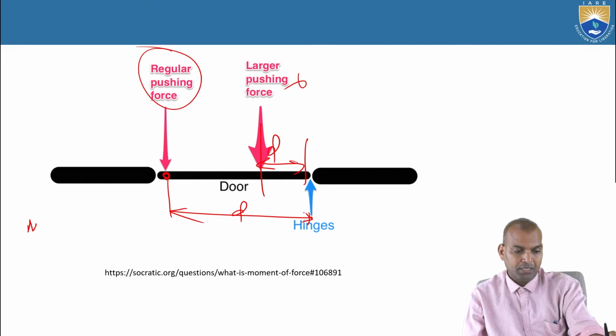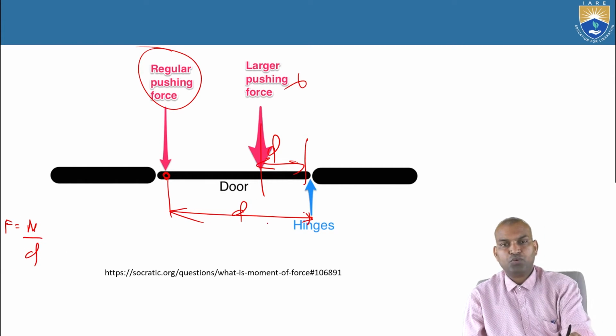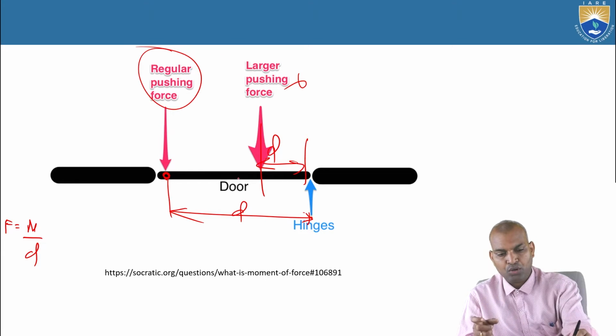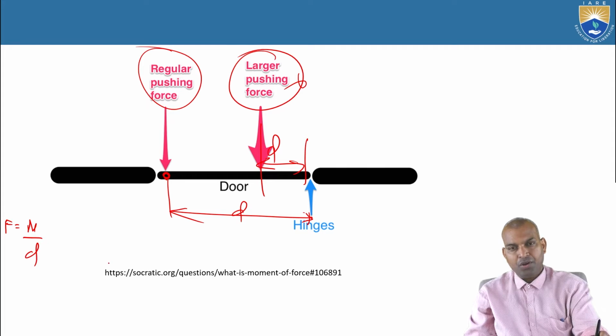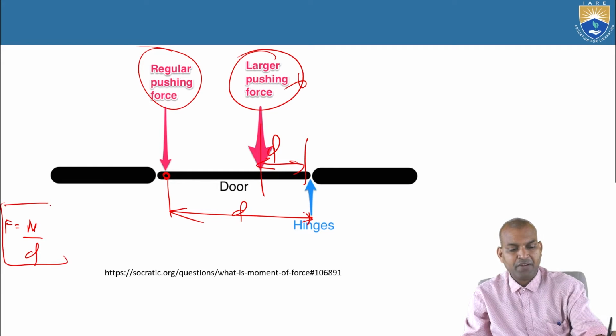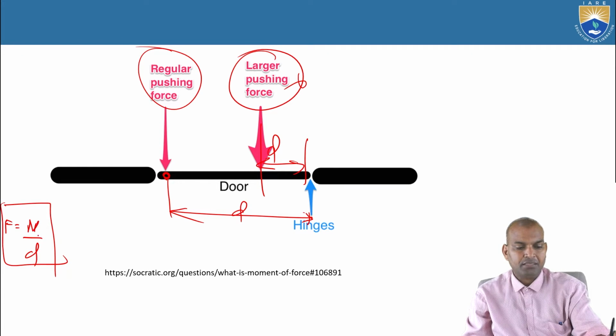then what will happen? F equals M by D. Then, as this distance reduces, what will happen? When the distance is low, a larger pushing force is required. How can we understand the physics behind this principle? Based on this equation, F equals M by D.